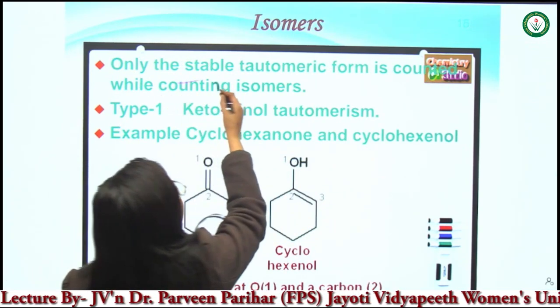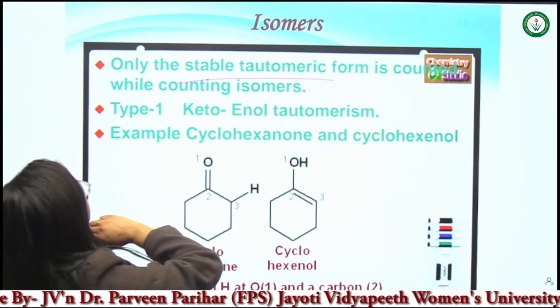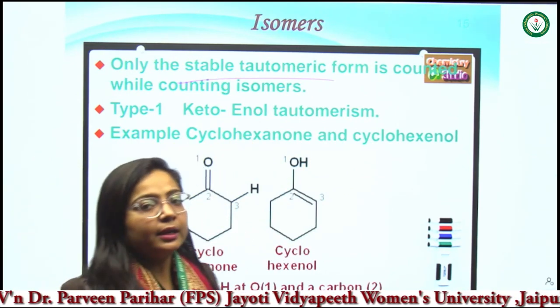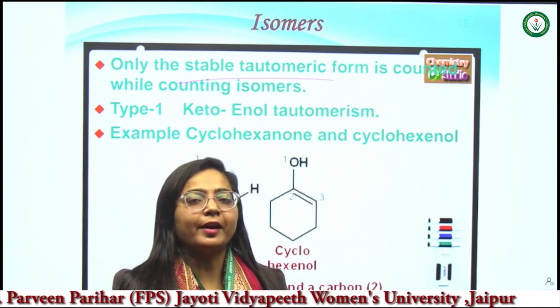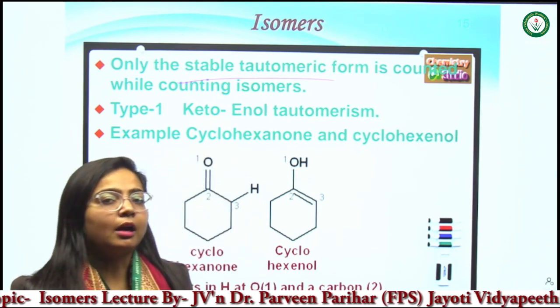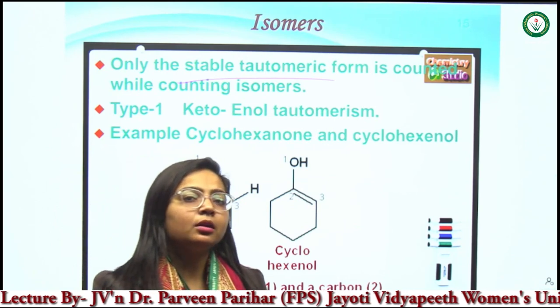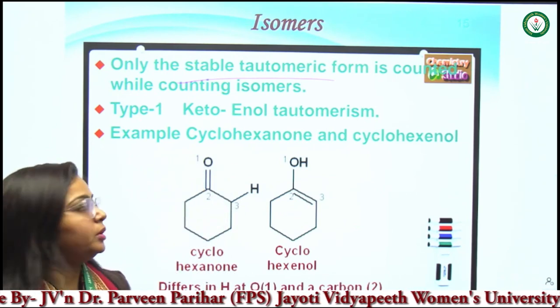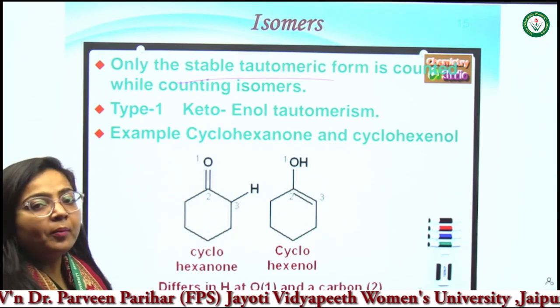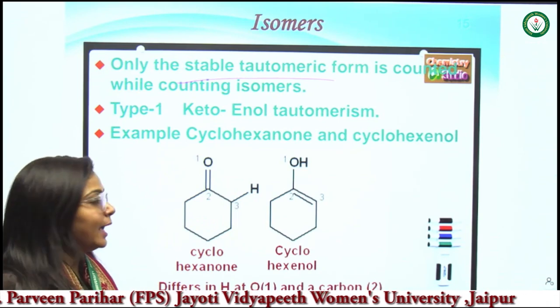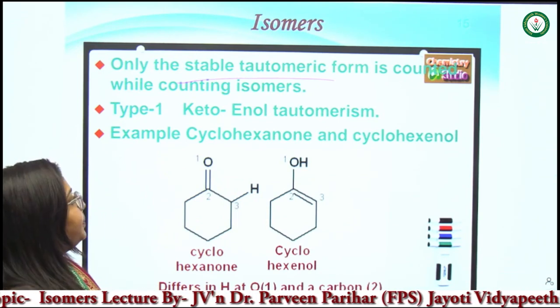Only the stable tautomeric form is counted while counting isomers. If we count the number of isomers, then we will count only the stable form of that tautomer. The unstable form will be excluded from the counting. Let's see how many types of tautomers can be prepared.